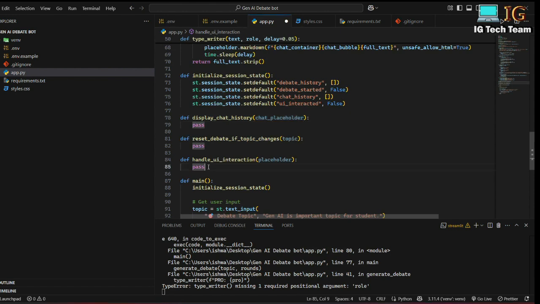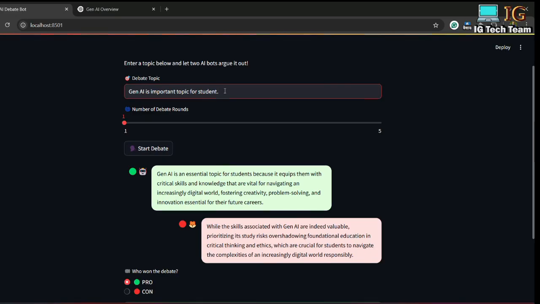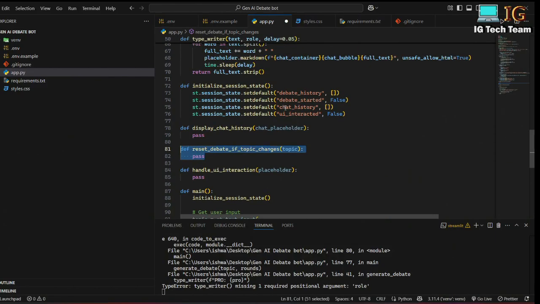And another one is I have to identify if I interact with the UI or not. So this function will handle that. And this function will, if I change the topic, then all the values will be initialized again. That means our chat history will be empty again, our debate started will be false, so this will reset the debate if I change the topic. So these all three functions will be required,